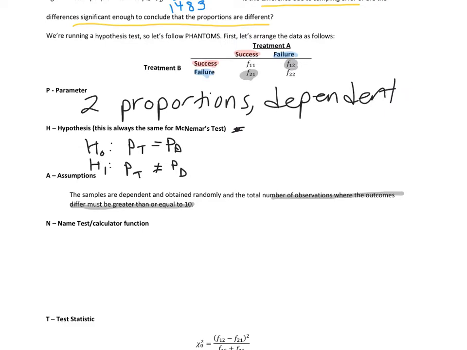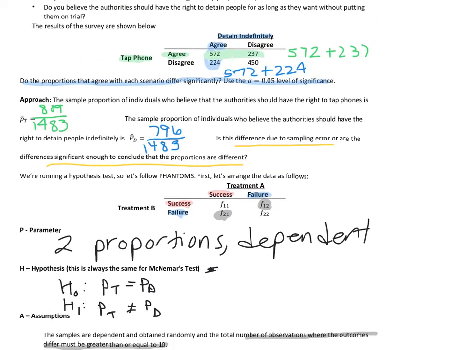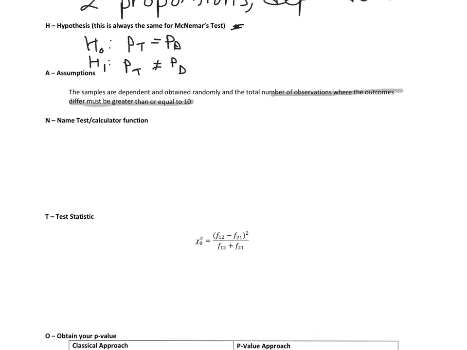In this case, let's double check our example. Where they differ is 224 and 237. Those are definitely greater than or equal to 10, so we can run McNemar's test.